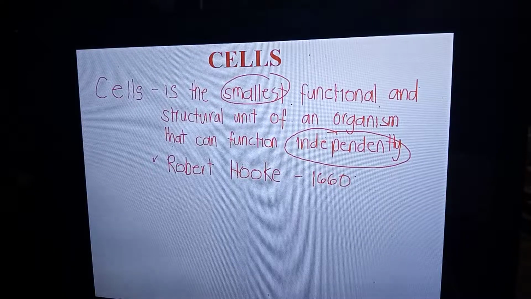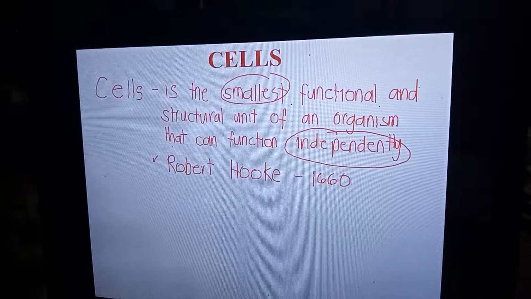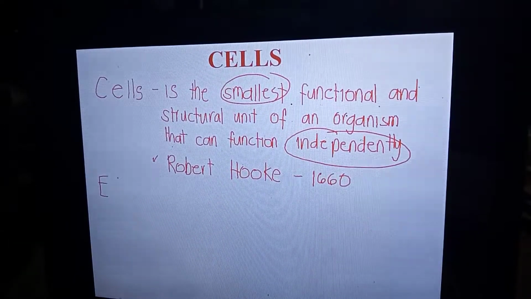So cells are the smallest functional and structural unit of an organism that can function independently. Though they are too small, they can function independently. They were discovered by Robert Hooke.